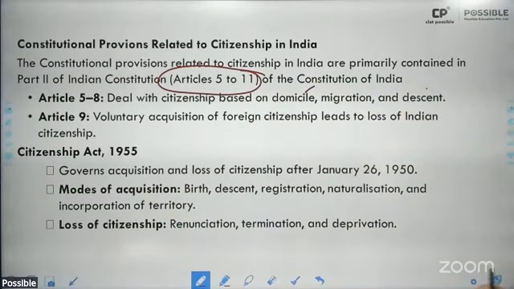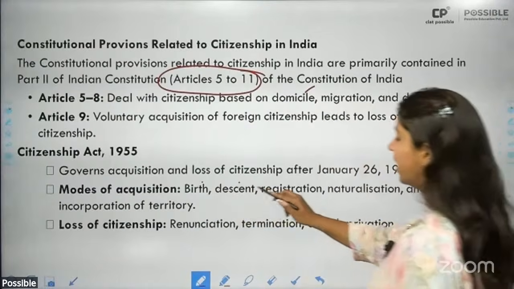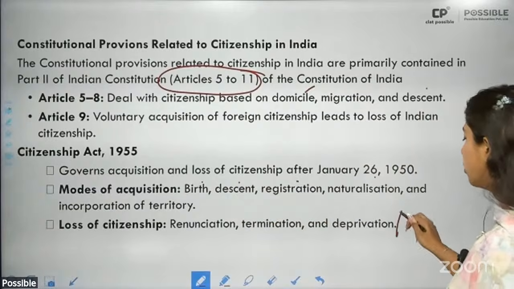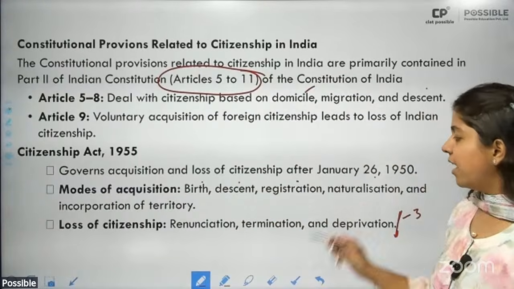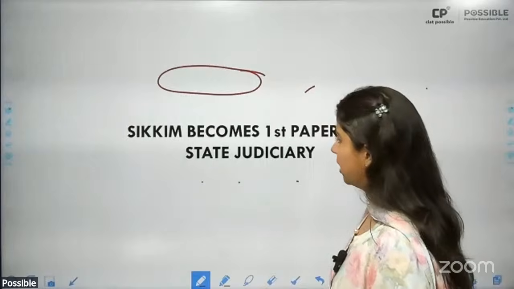The Citizenship Act governs acquisition and loss of citizenship after January 26, 1950. Modes of acquisition: birth, descent, registration, naturalization, and incorporation of territory. Loss of citizenship is of 3 types: renunciation, termination, and deprivation. Do remember the numbers and the names.